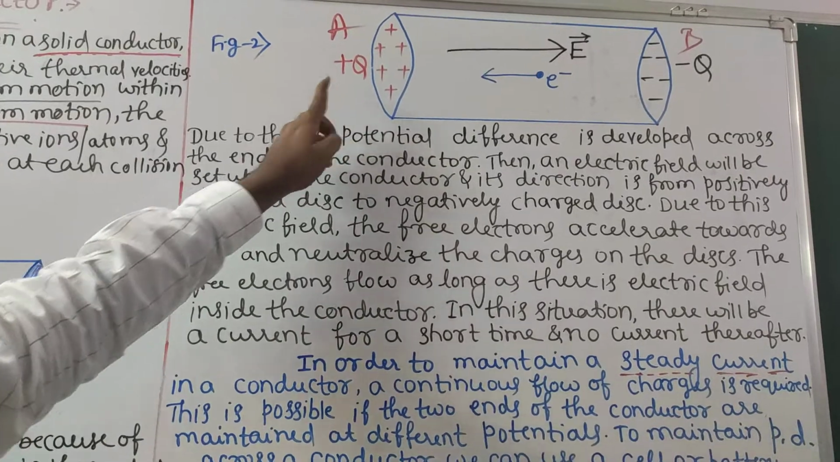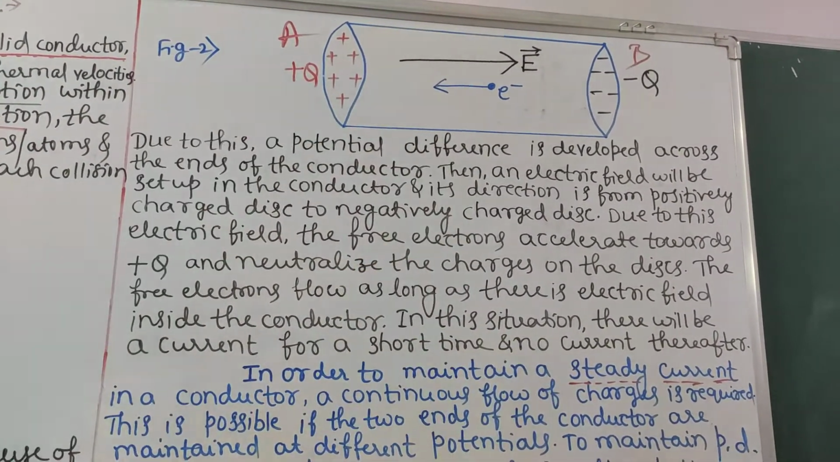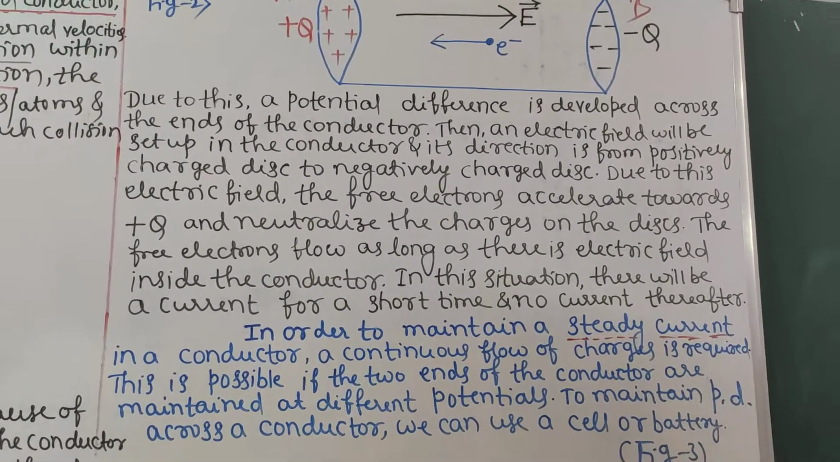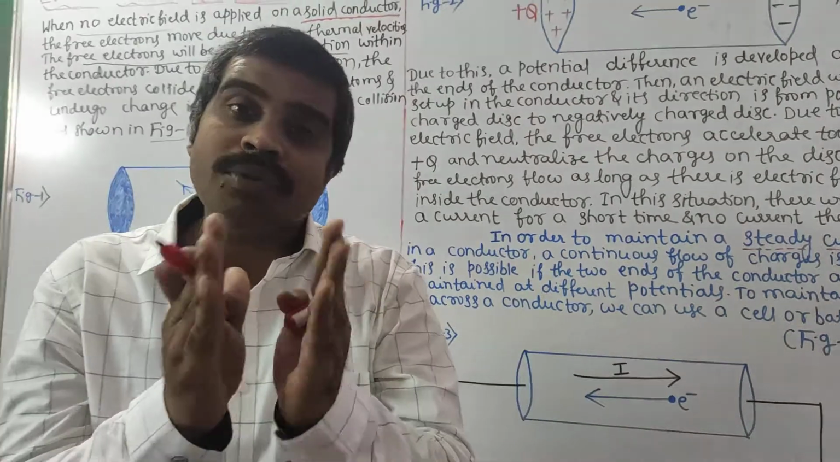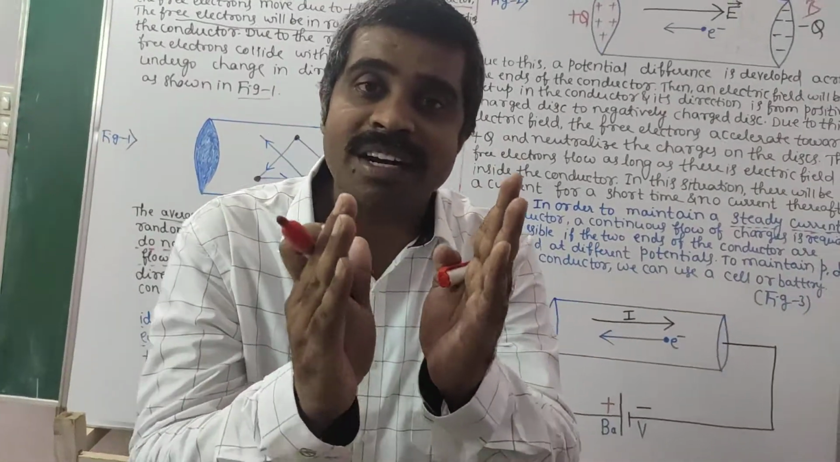After going there, what happens? They neutralize the charges on the disk. Okay, the free electrons flow as long as there is electric field inside a conductor. How long will these free electrons flow? As long as the electric field remains inside a conductor.